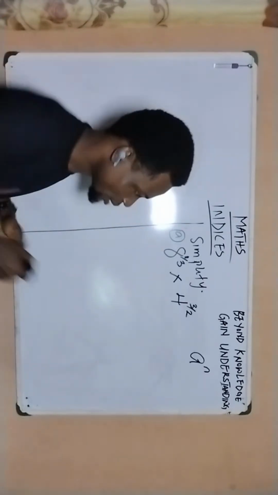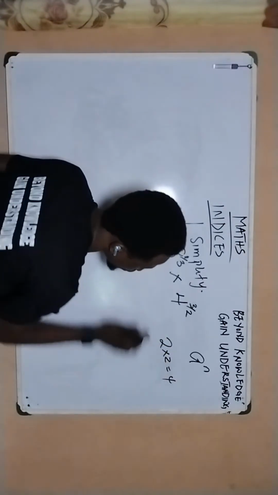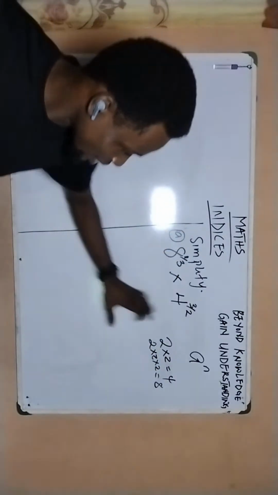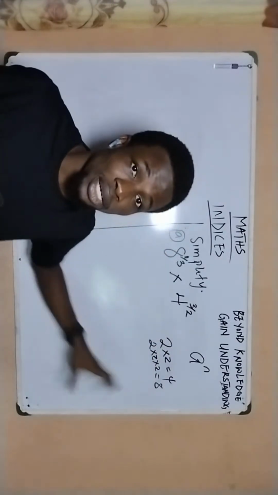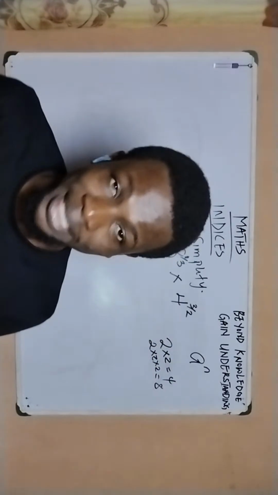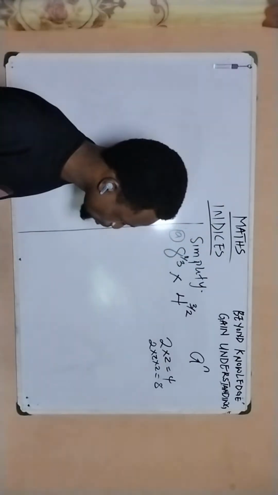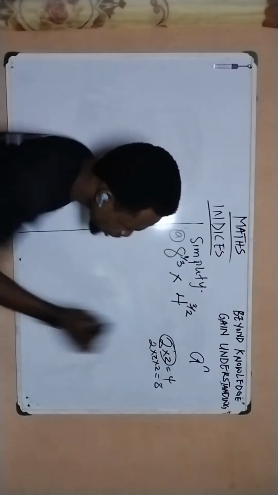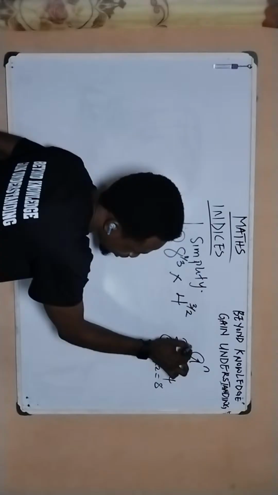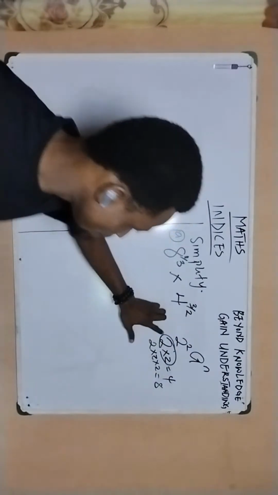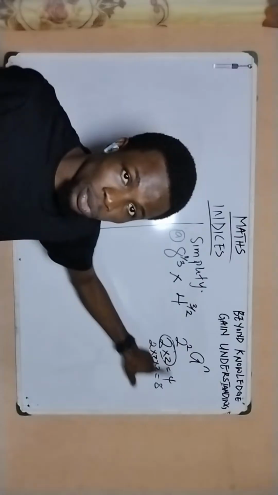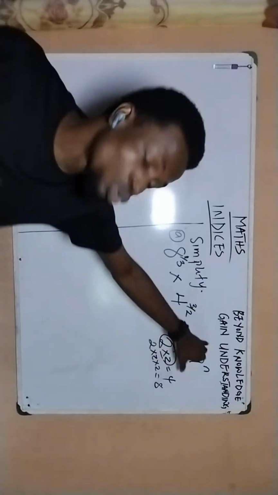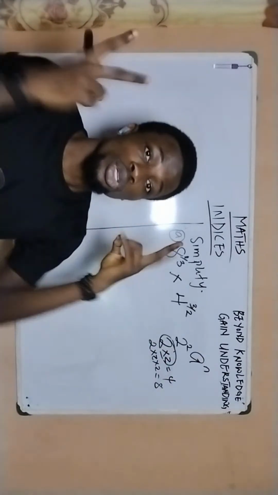And yes, we already know that 2 times 2 is equal to 4, and 2 times 2 times 2 is equal to 8. So is there a way I can rearrange this so that they are expressed as a base and a power? Turns out there's a way you can do that. And how do you do that? Since 2 times 2 is what gave you 4, you can rearrange this to be 2 raised to the power of 2. Yes, because this simply means 2 multiplied by itself 2 times to give you 4. So if you want to represent it in terms of a base and a power, it simply means 2 squared, meaning 2 multiplying itself twice to give you 4.